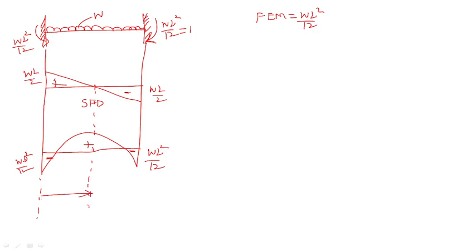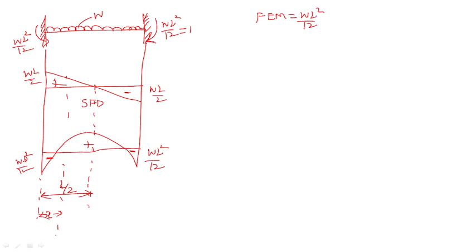This is L by 2, because at the middle point it has converted. But L by 2 center we have to take. L by 2 center is from here. This is the X direction. From here it is X.